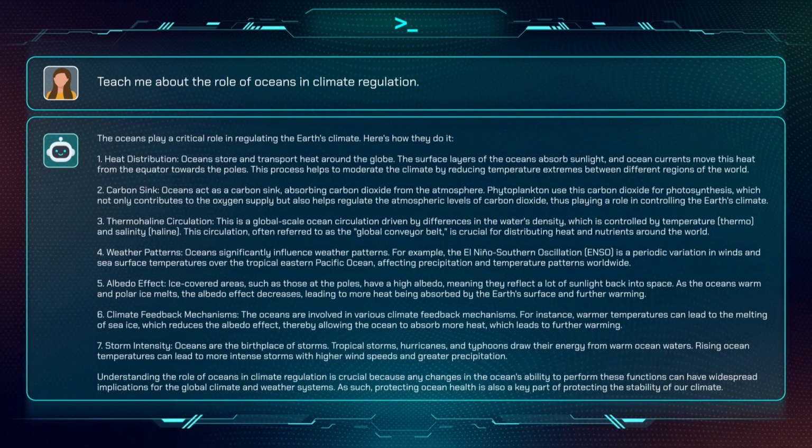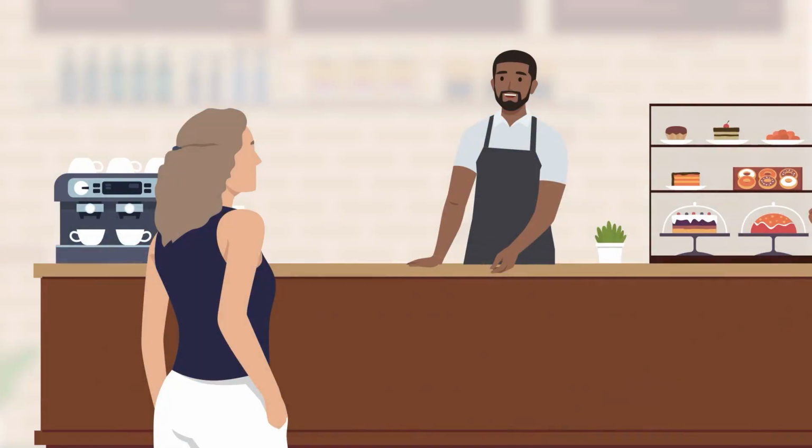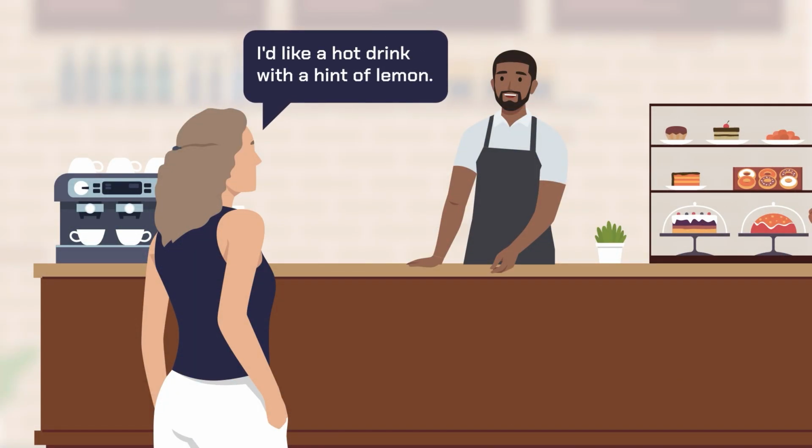Notice the response is more specific. It contains some information that we're actually targeting, though it's still too generic to be useful. This is a bit like telling the barista, "I'd like a hot drink with a hint of lemon." There are specific details in this request, but not enough to get exactly what you want. Let's refine this prompt one more time.